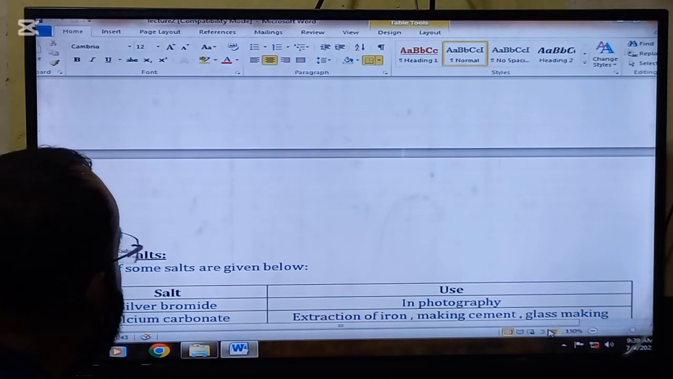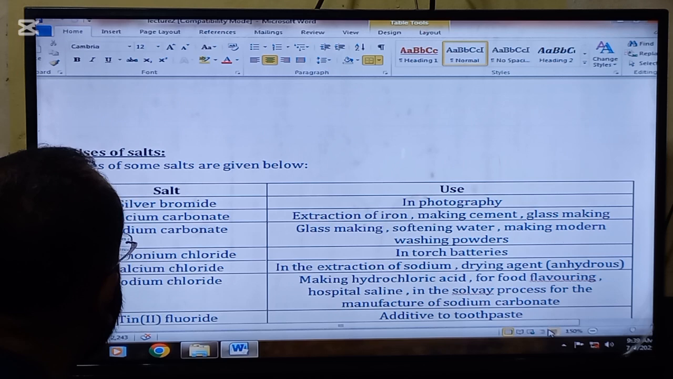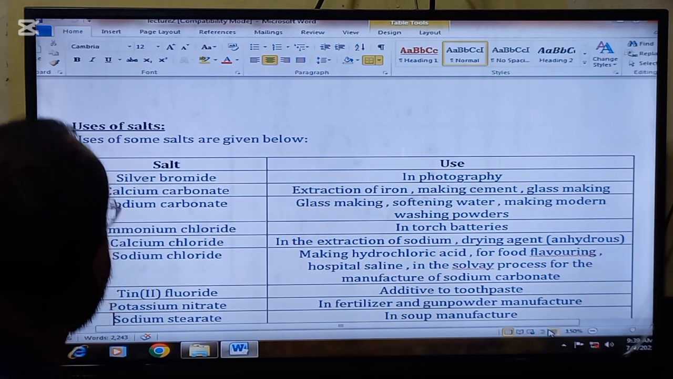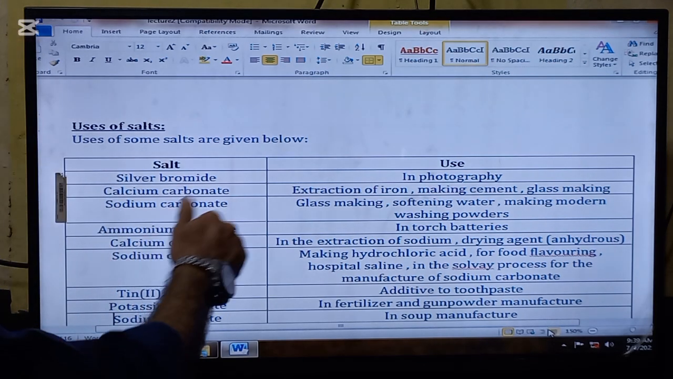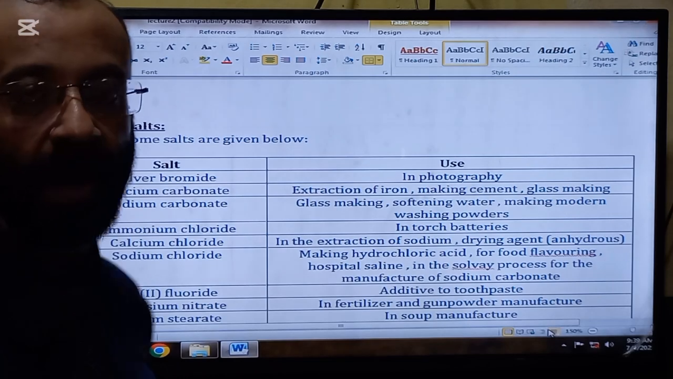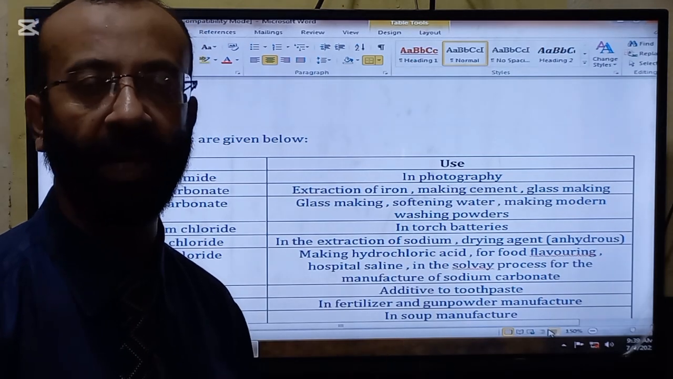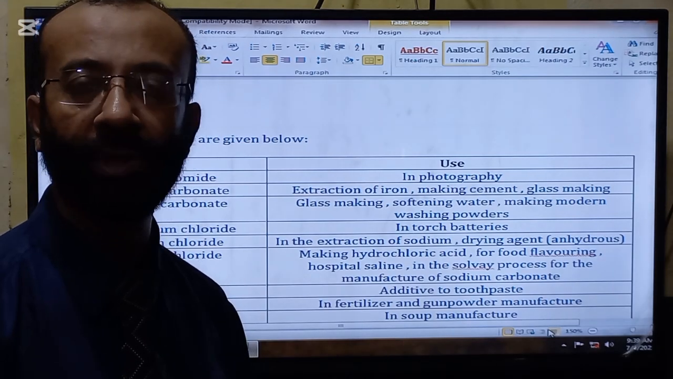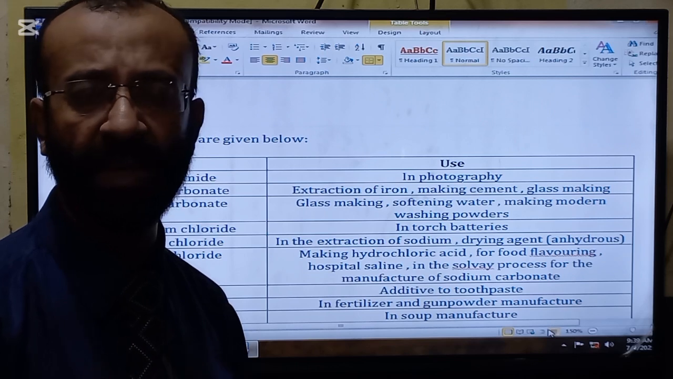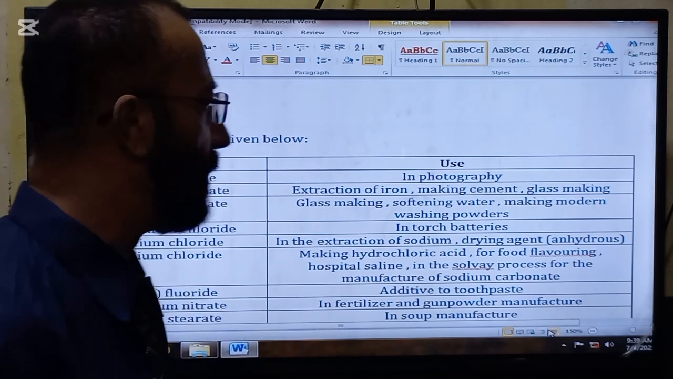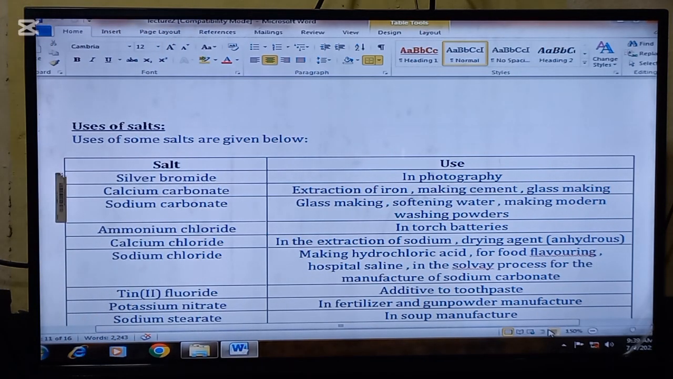Okay, next we are going to read the uses of the salts. Uses of some salts are given below. This is very important. This question frequently comes in the paper. Give some uses of the salts, and the marks are 2 to 3 or 3 to 4. This question normally comes in the paper.